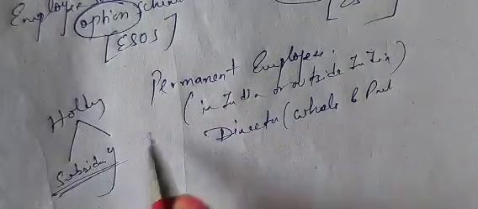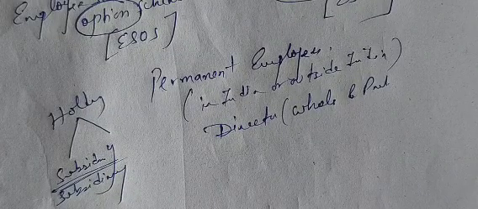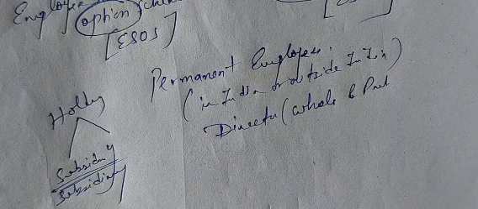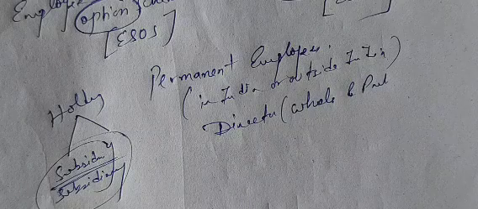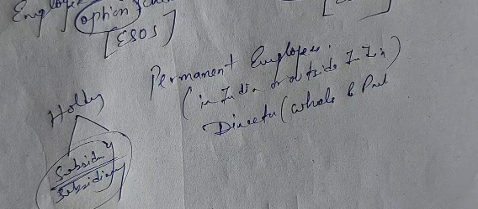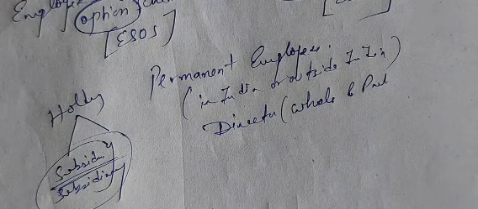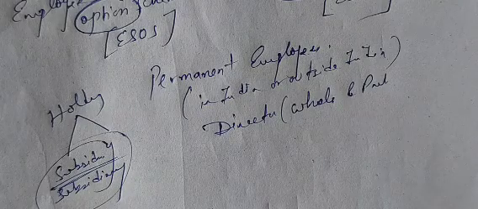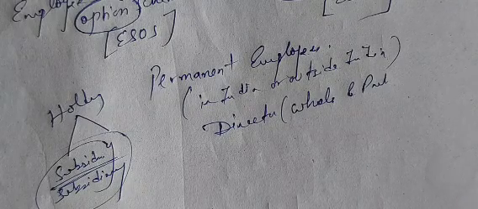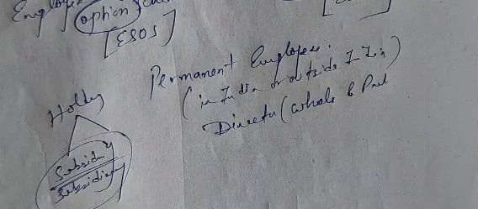A company which holds more than 50% of the shareholding in another company is known as a holding company, and the company whose shares are being held is known as the subsidiary company. For this, you need to revise company law if you don't remember.